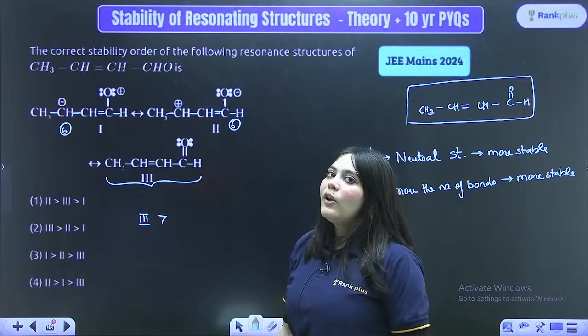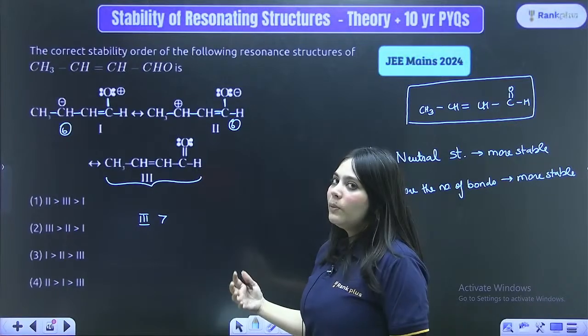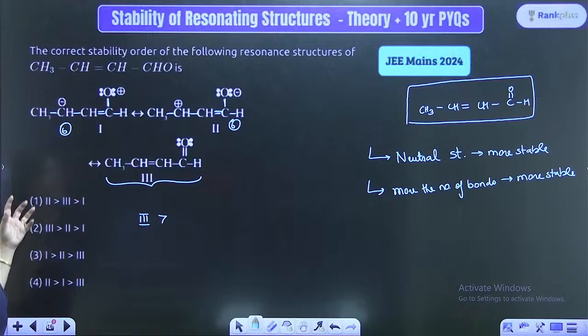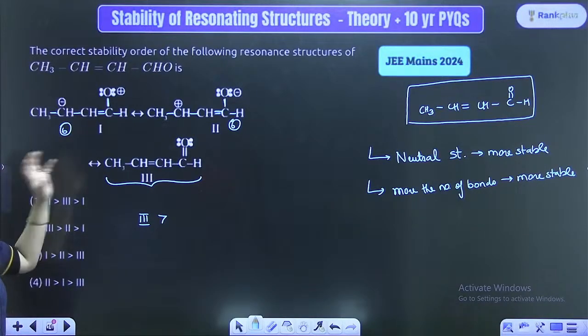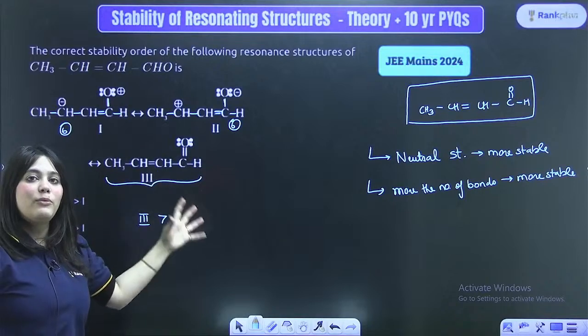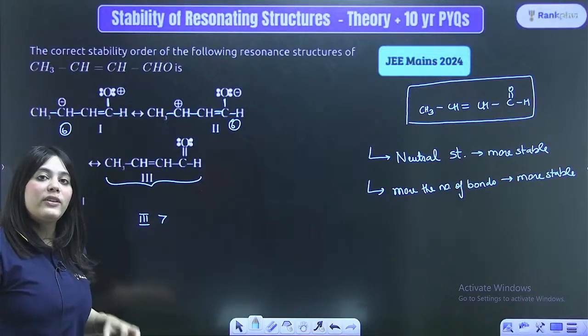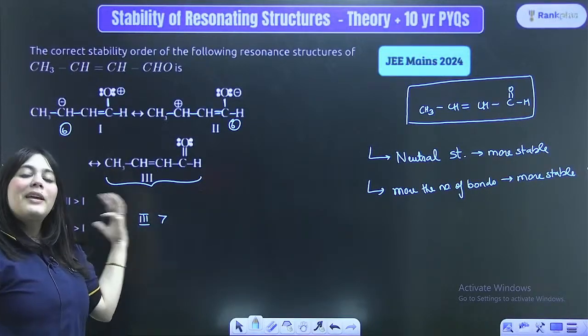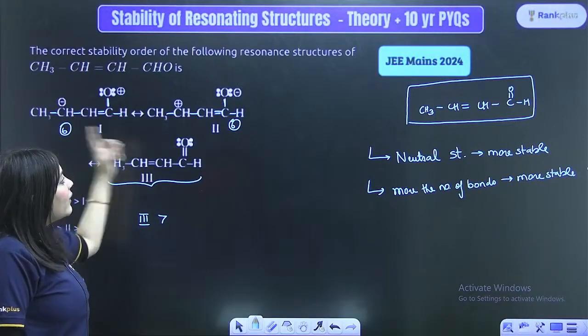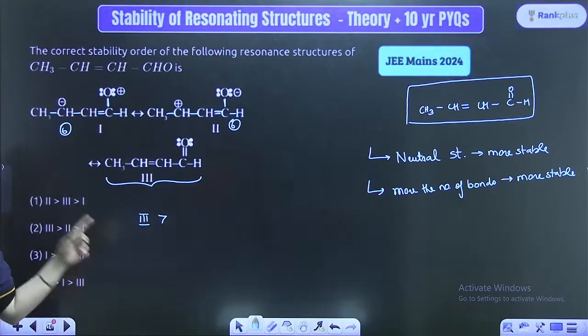So ma'am, the number of bonds looks similar to me. Because we have counted a similar number of bonds, I will tell you more examples why I have asked you to count the number of bonds. Just trust your teacher on this, right? By counting the number of bonds, I'm actually checking whether all of the octets of each of the atoms present in the structure are complete.